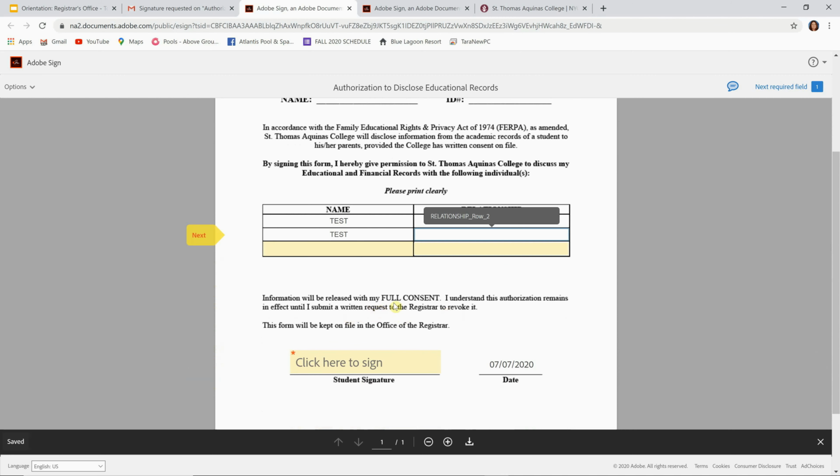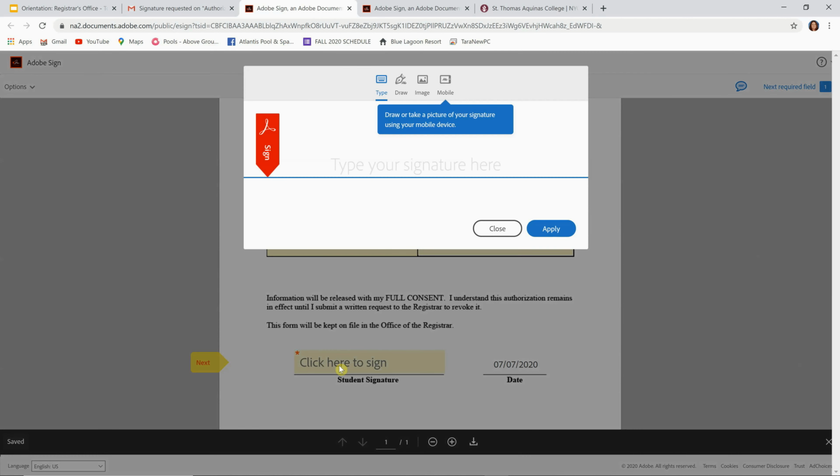And as it says here, information will be released with my full consent. I understand this authorization remains in effect until I submit a written request to the registrar to revoke it. This form will be kept on file in the office of the registrar. So I want to click here to sign. And what's great is you can just go up to the top and draw your signature.